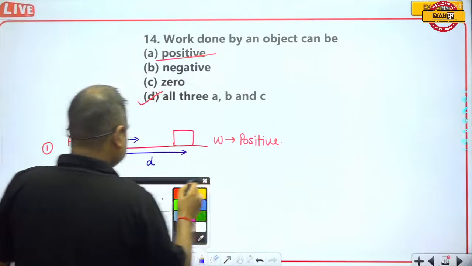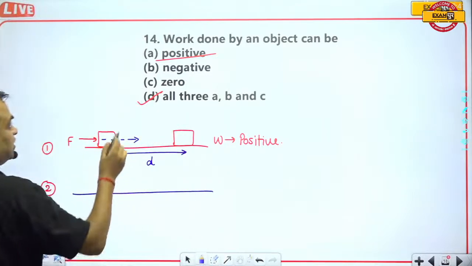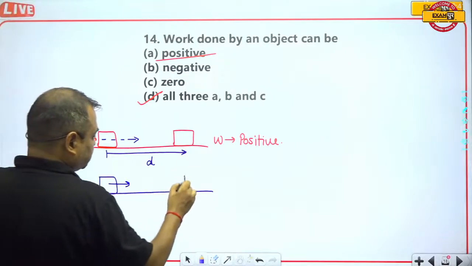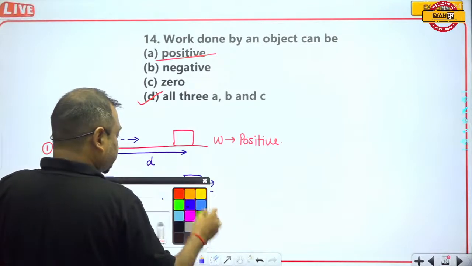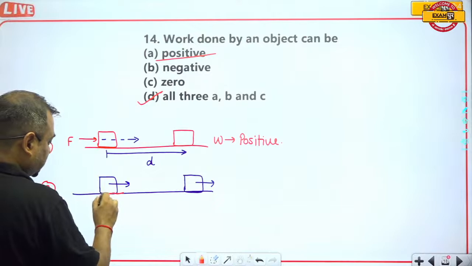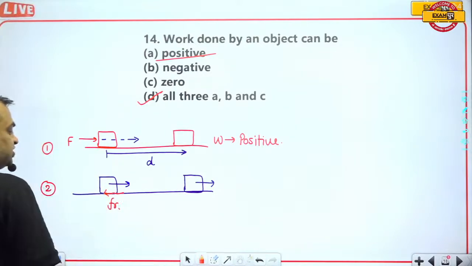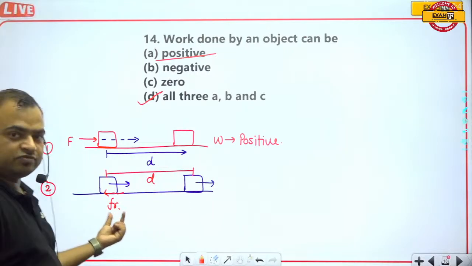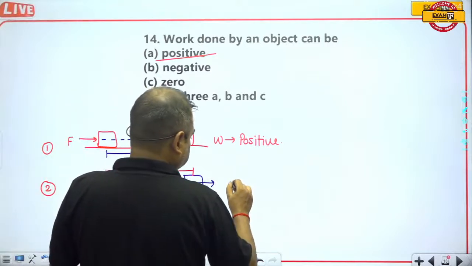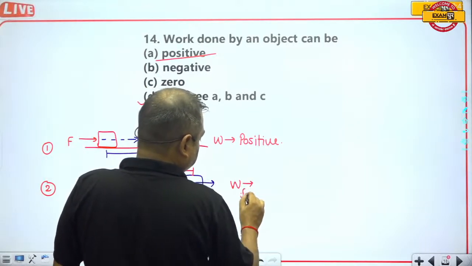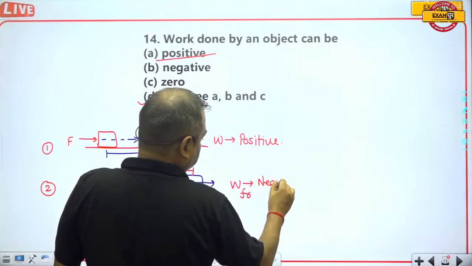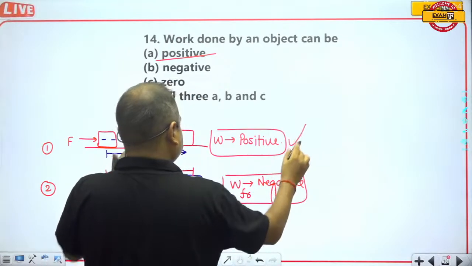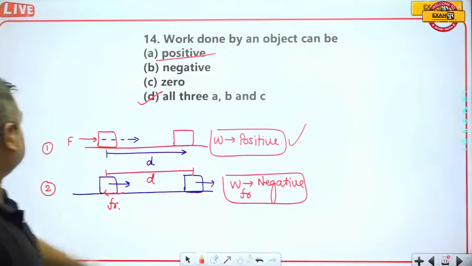Okay, work will be positive. Now suppose this body is moving in this direction, but a frictional force is working in the opposite direction. The work done by the frictional force will be negative because of the opposite direction. So the work due to friction will be negative. Okay, so this will be the correct option.